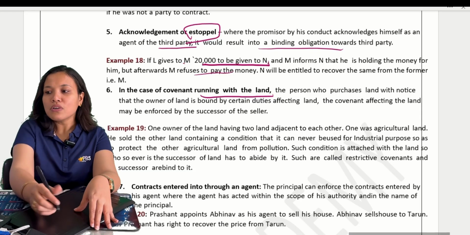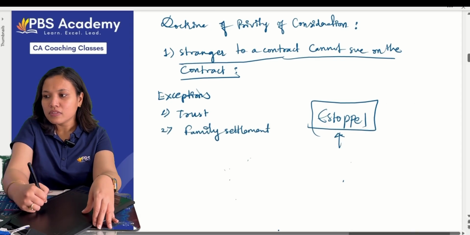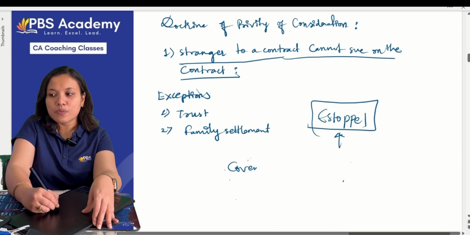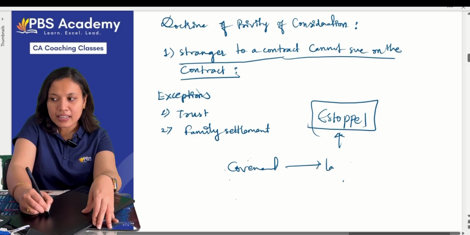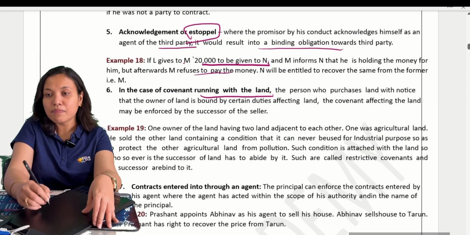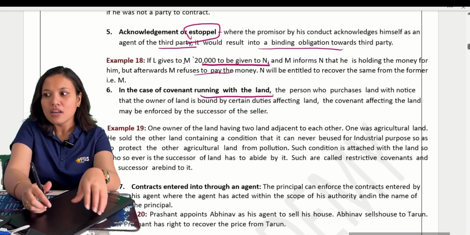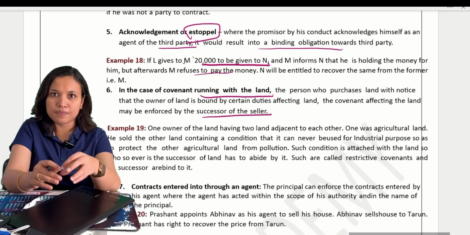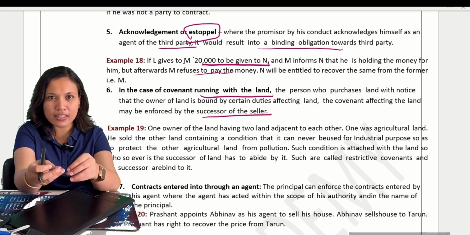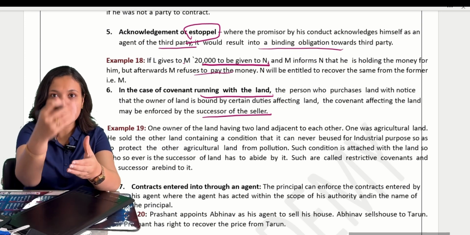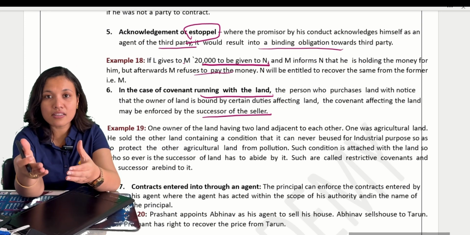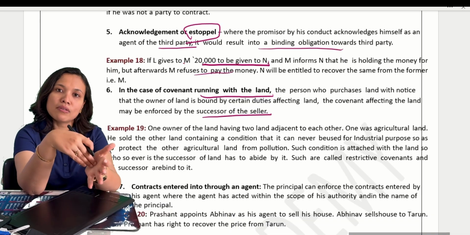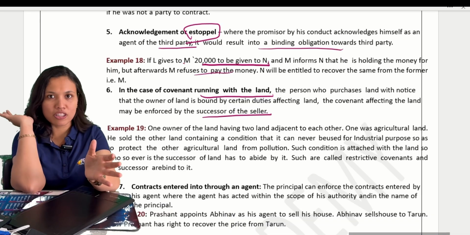Okay? So, whenever we say covenants with the land, it is related with the land only. Owner of the land makes a condition, some conditions. So, that condition will pass to the successors of the sellers. Once you have taken the land, he had put conditions on you. Next, you sell the land to somebody else, that successor of the land should also become bound by those conditions.